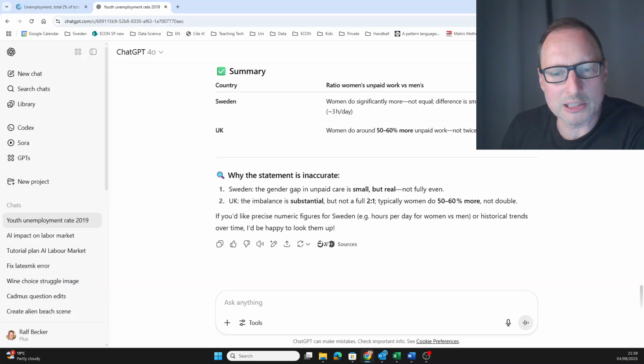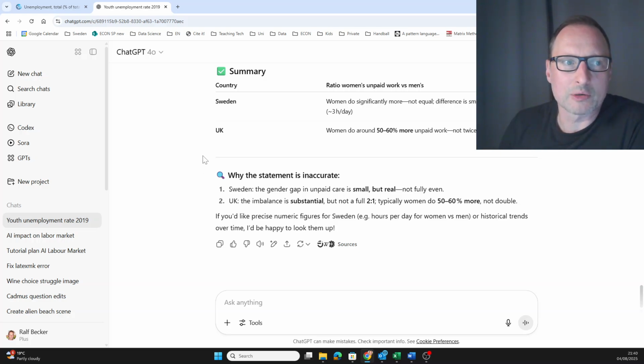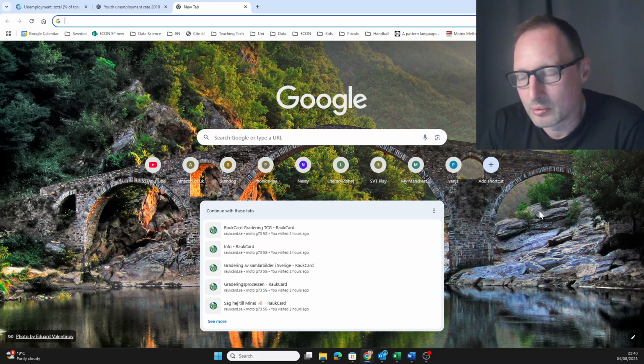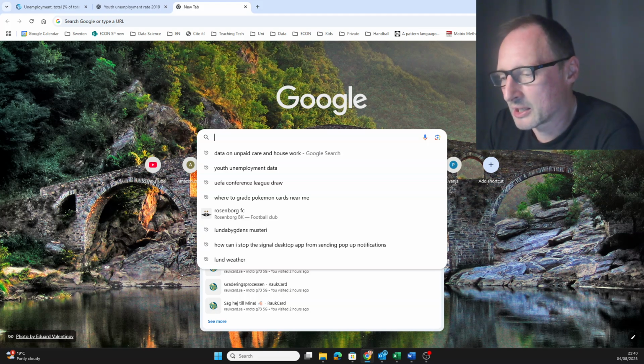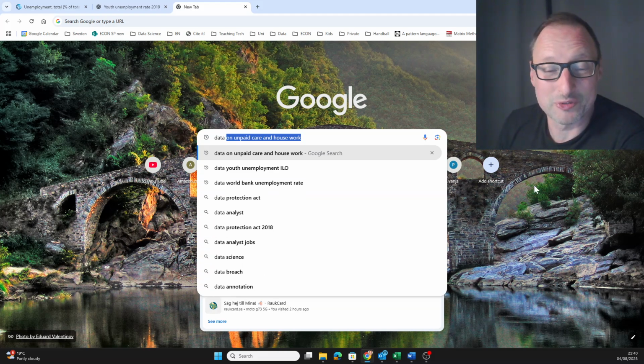UK, the imbalance is substantial, but not double. Number in figures over time. So I'll be very happy to give precise numbers. So let's use our traditional way again and see where we can perhaps find actual data. So let's go to Google. I don't know where to find these data. Okay, I need to sort of look for data myself. So I need to search. Okay, so I could look for data. I actually looked at that before. So what I looked for was, for instance, data on unpaid care and housework.